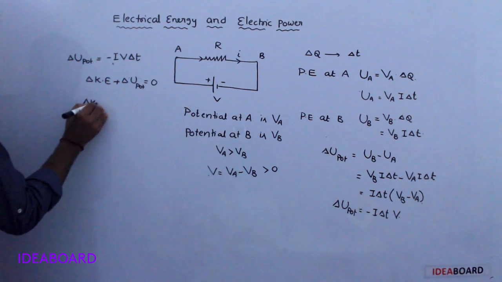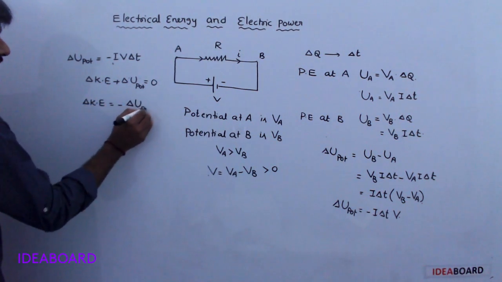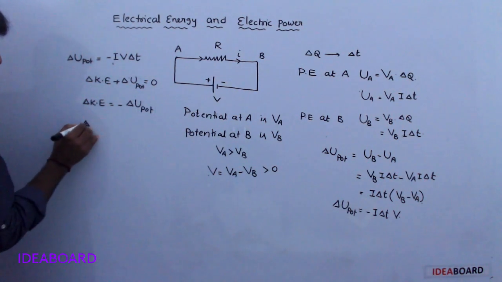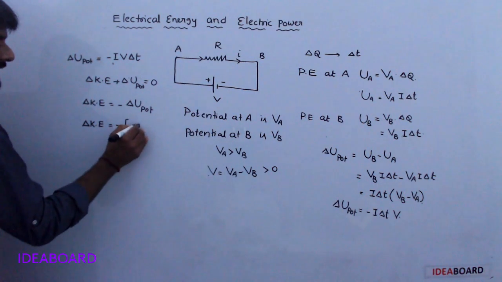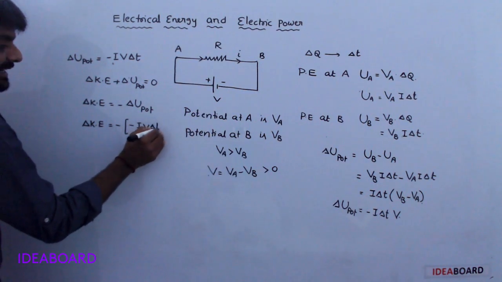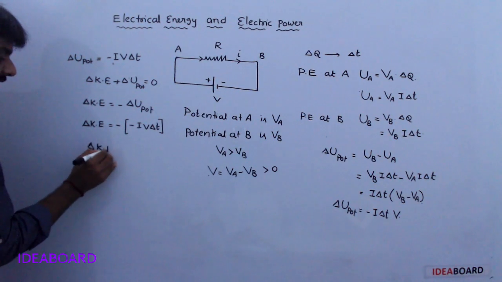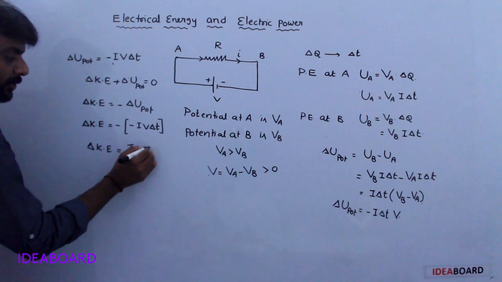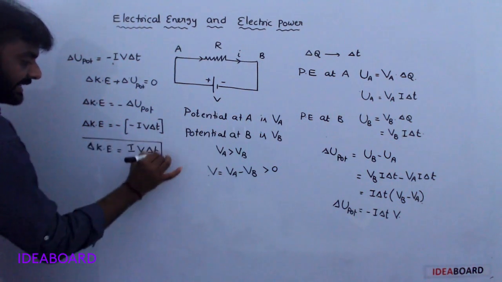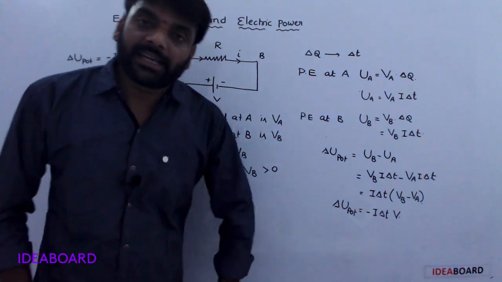Now, change in kinetic energy is equal to minus change in potential energy. Change in kinetic energy is equal to minus minus I V delta T, so it is plus I V into delta T. It is the change in kinetic energy.